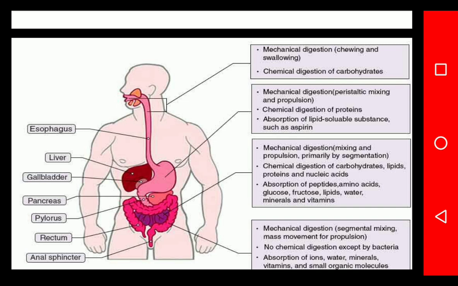Besides that, there is mechanical digestion, that is peristaltic mixing and propulsion. Mechanical digestion is related to the amount of the drug.